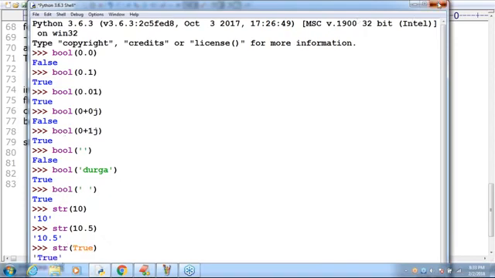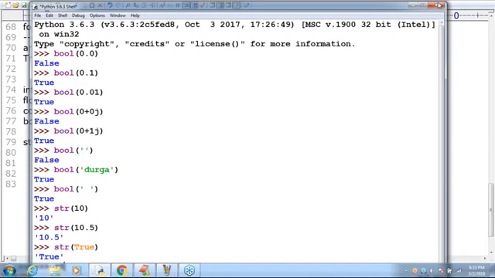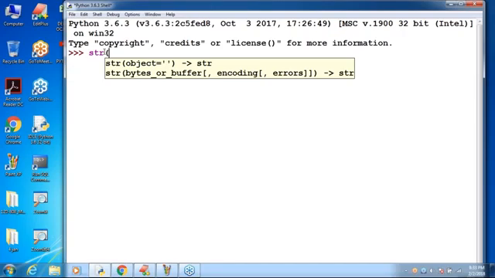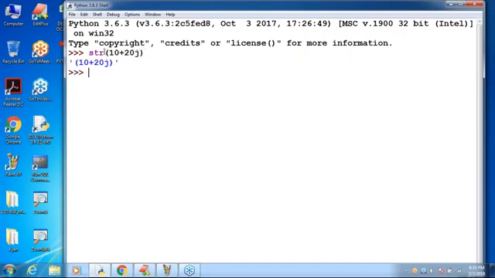Now str of 10 plus 20j, and we are going to get 10 plus 20j. So no restrictions at all.